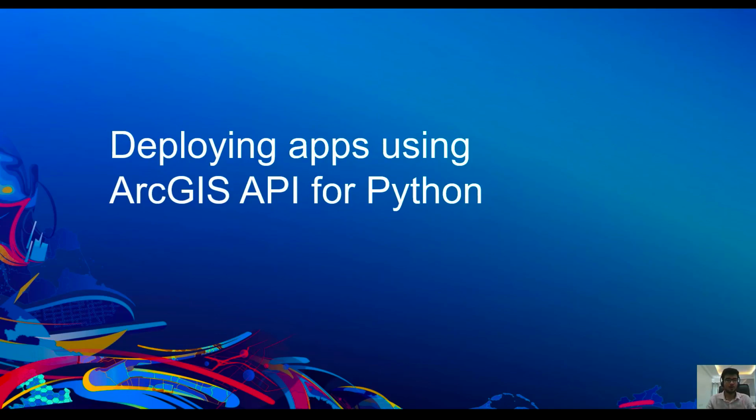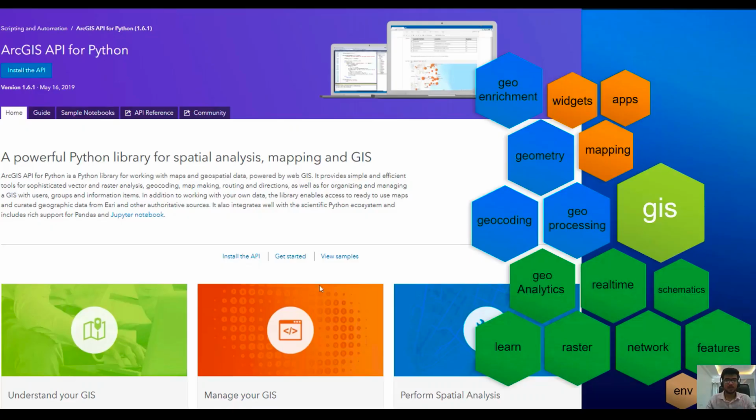Now we will talk about how to deploy apps in ArcGIS API for Python. Before that, let's look at the various modules that are present in ArcGIS API for Python. This is the GIS module, which is very important as it handles all the users, groups, and contents within your GIS. These modules in green, like raster, features, and learn, have functions and tools that help us